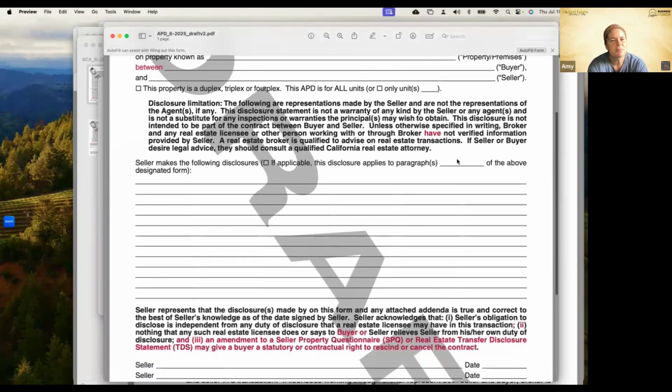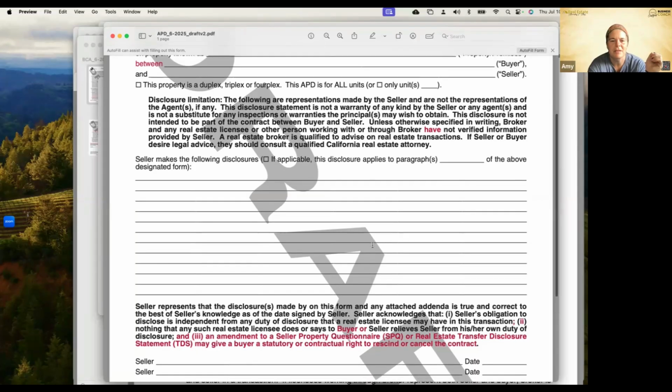For the most part, anything the seller's going to disclose is going to relate back to either that TDS or that SPQ. So keep that in mind. Just figure out where it fits in and fill in that paragraph number.